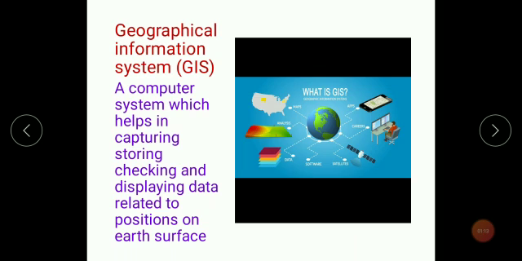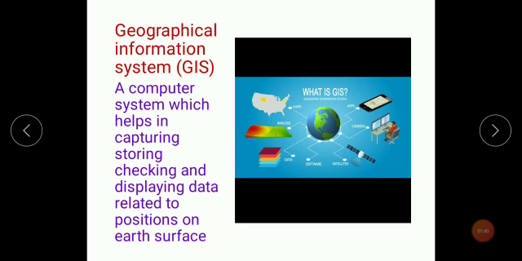Now, what are the various uses of these graticules? So, its first use is Geographical Information System, that is GIS. Now, what is this GIS? It is a computer system, children, which helps in capturing, storing, checking, and displaying any data related to various positions or locations on Earth's surface. As you can see here on the slide, location of any place on the Earth or on Earth's surface.